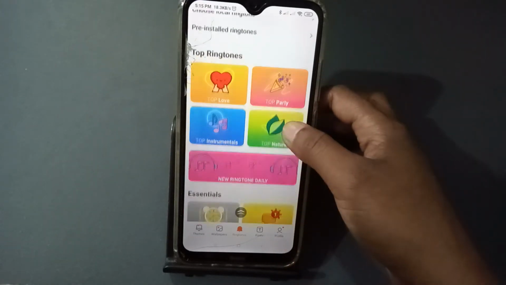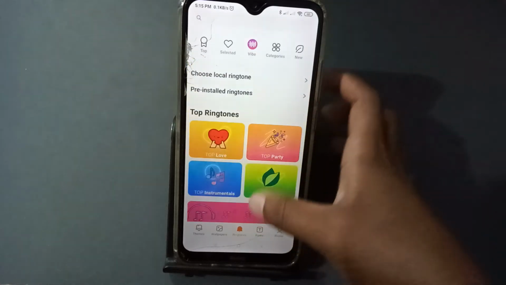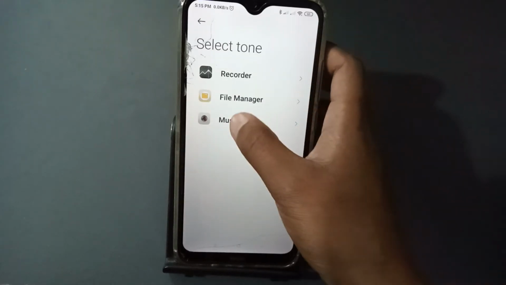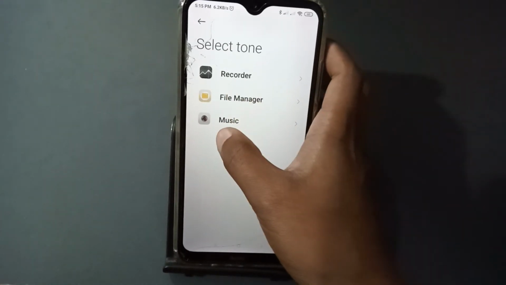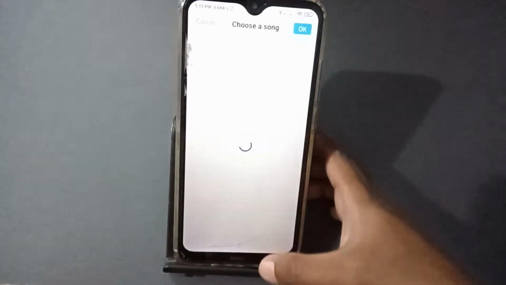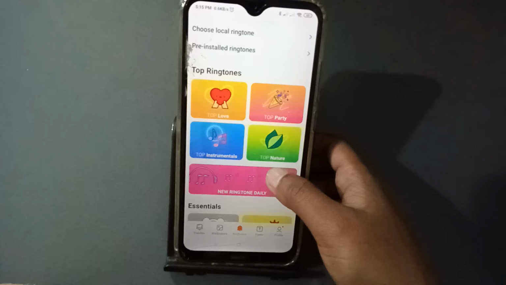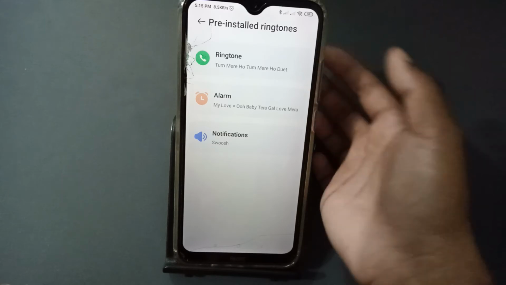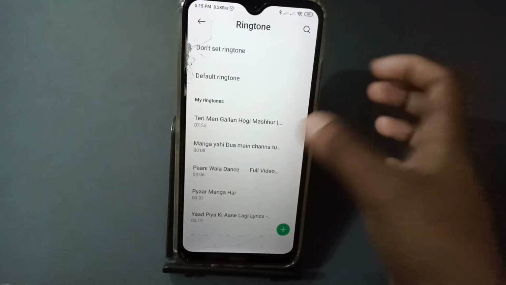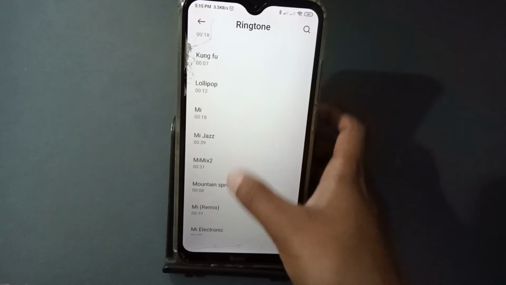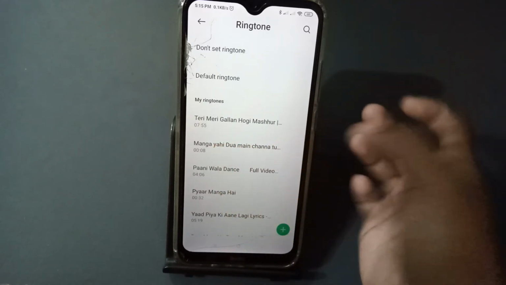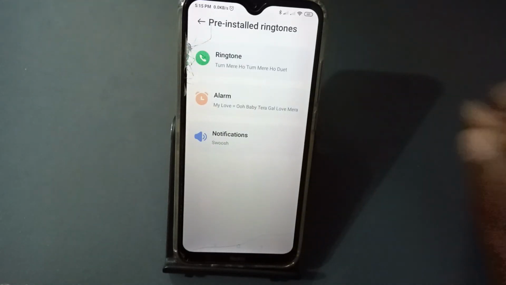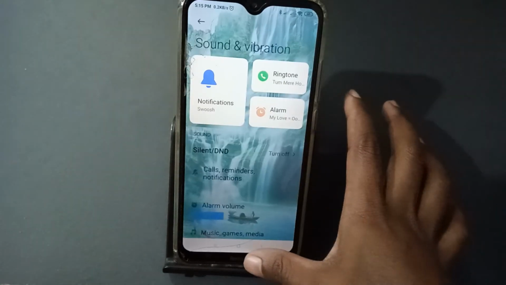So whatever you want to choose, so many ringtones are here. If you want to choose a local ringtone, it's also here. If you want to choose from music, your own music, it's also here. And if you want to choose from your pre-installed ringtones, you have to choose it. So many ringtones are available here, so you have to press one from here, then it's done already. It will be set. So it is done now.